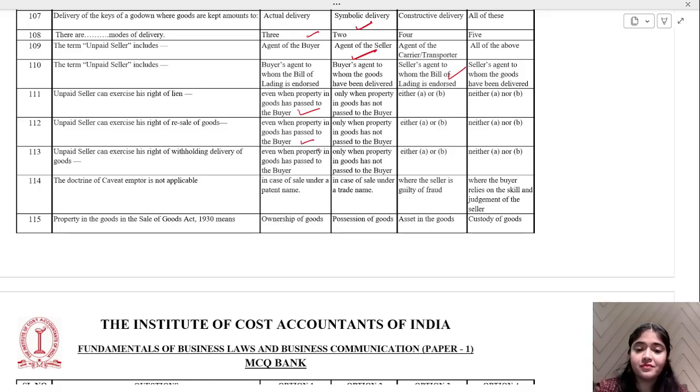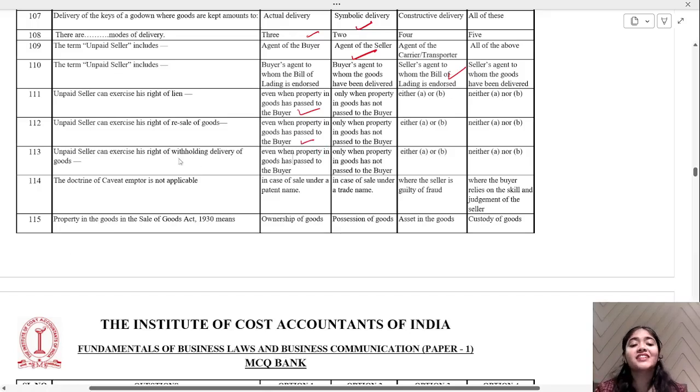Next, unpaid seller can exercise his right of withholding the delivery even when property in goods has passed to buyer, or only when the property has not passed to the buyer. Withholding, when can you do it? Again, even when the property in goods has been passed to the buyer, possession has not been passed, so you can hold it at the doorstep.